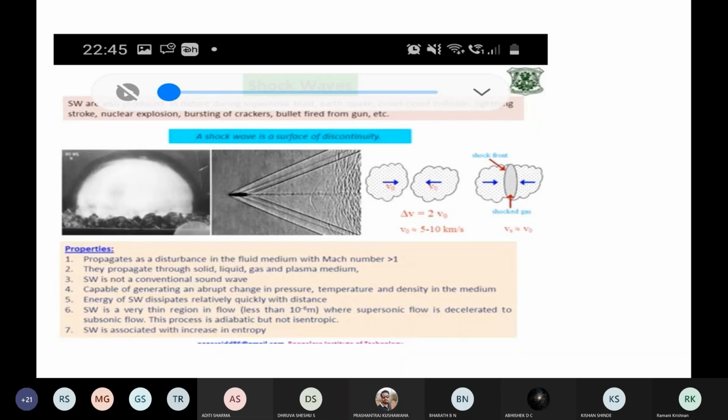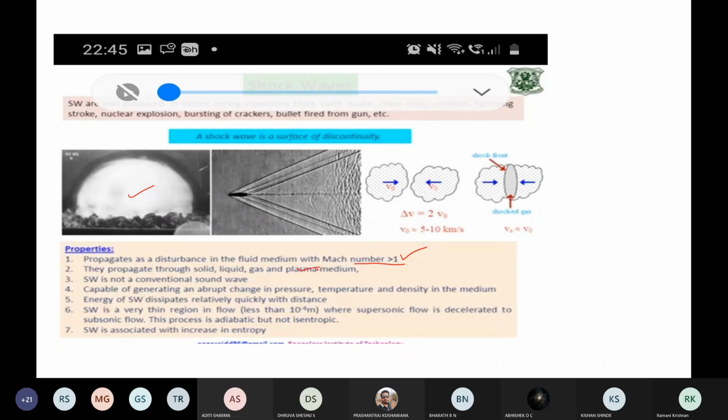Now, you can see this figure is about a bomb explosion taking place. You can see how the medium is changing. With this, let us see some of the properties again. What are the properties of shock waves? Shock waves travel in a medium where the Mach number is greater than 1. When shock waves are traveling, the Mach number is going to be more than 1. They can travel through solid, liquid, gas and plasma also.